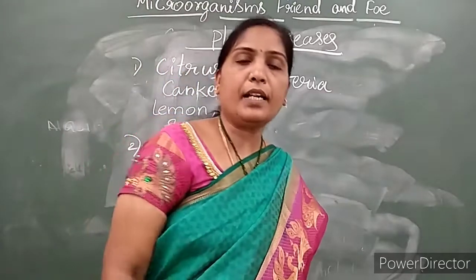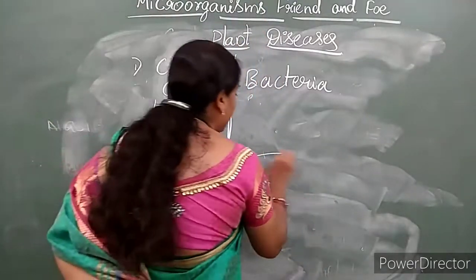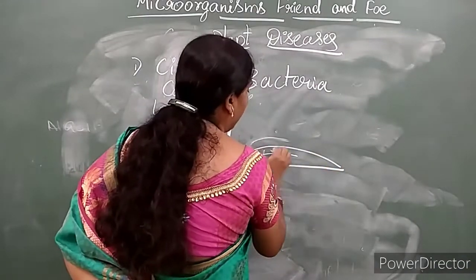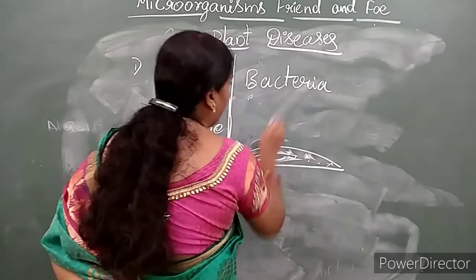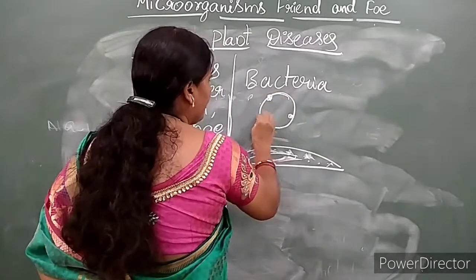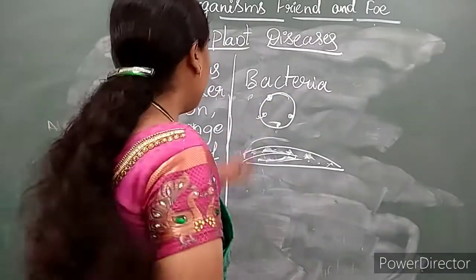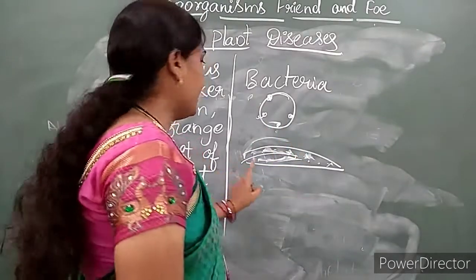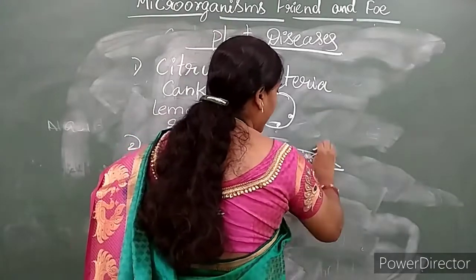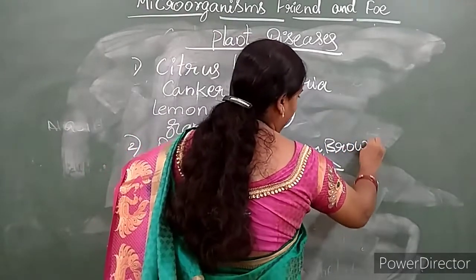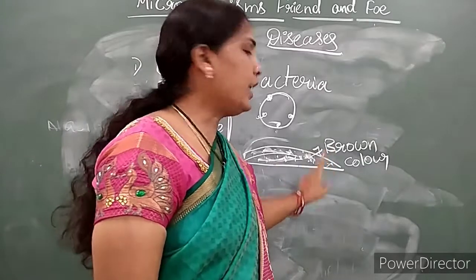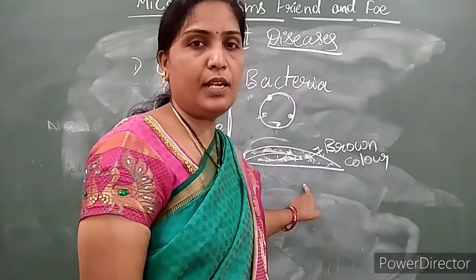Especially in wheat plants and rice plants, on the upper part of their leaves, a brown color spot can be seen, and premature leaf and fruit drop. This is citrus canker. And in rust of wheat disease, we can find a brown color rust. Which color? Brown color rust. We can find the brown color rust on wheat leaf, rice leaf, these all.